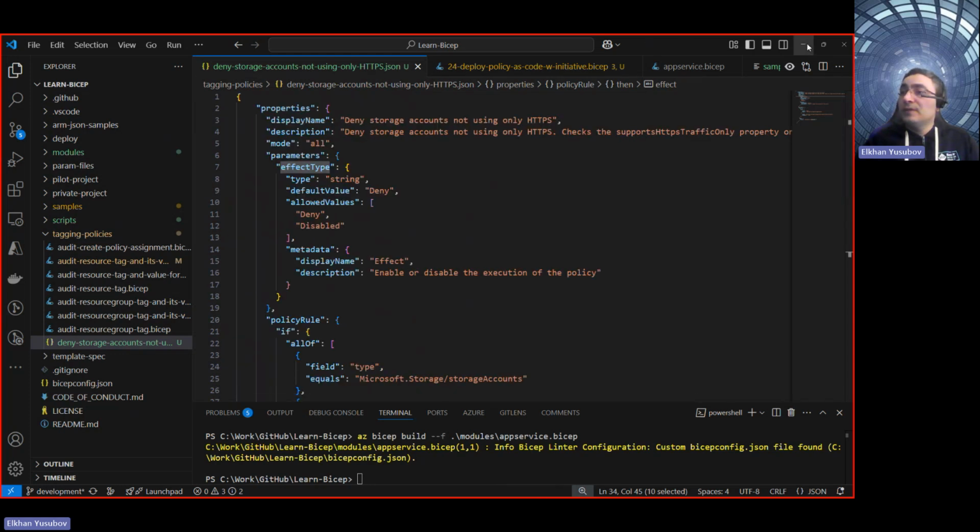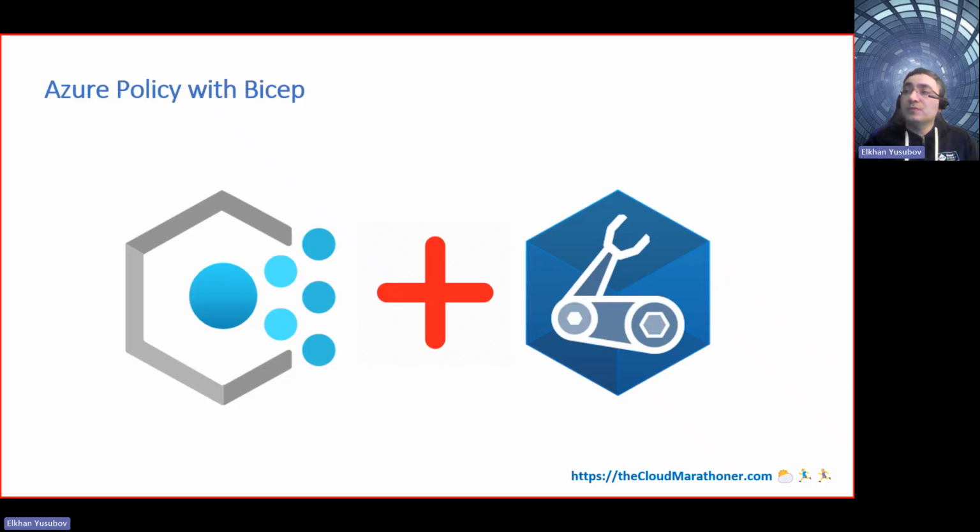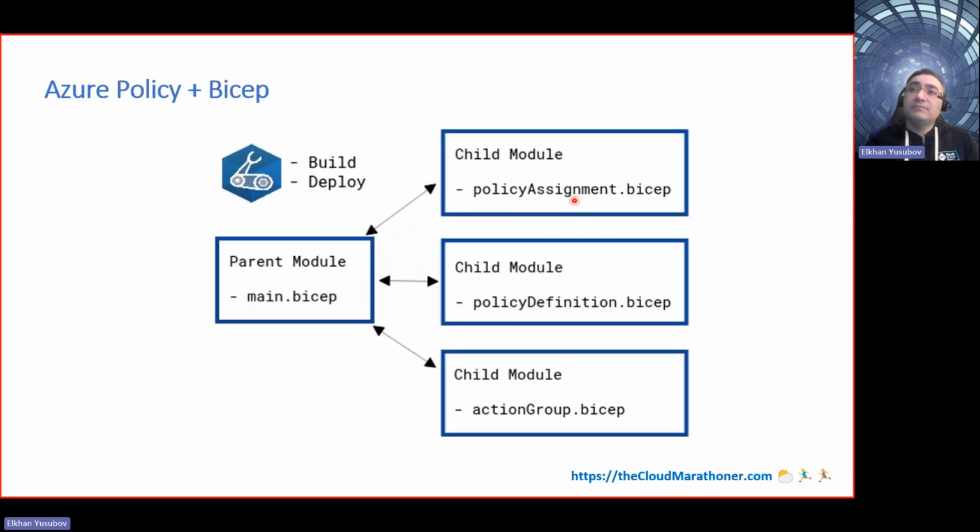All right, so this is how a policy looks. That said, I'm going to switch back to the slides here, and let's look at it from a more holistic perspective. Azure Bicep is an infrastructure as code tool where you can define components of policy, package them, and then deploy into your Azure environment. So how it happens is